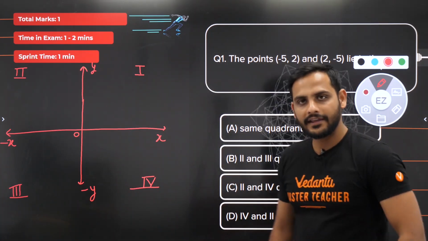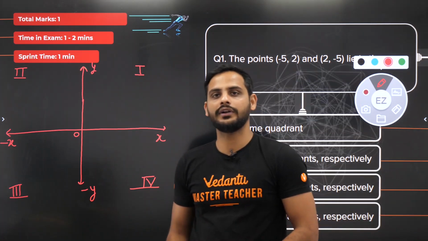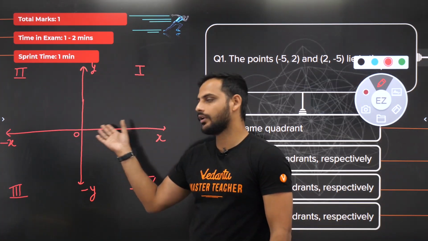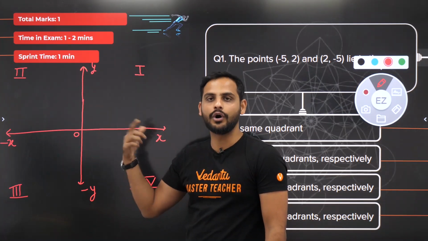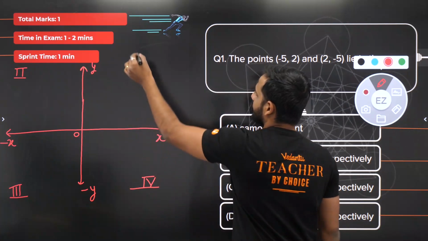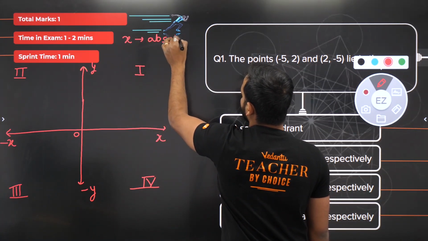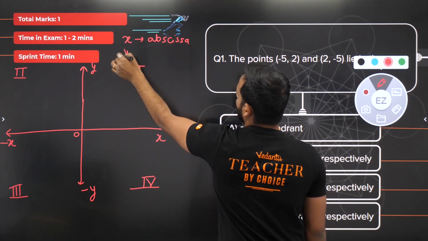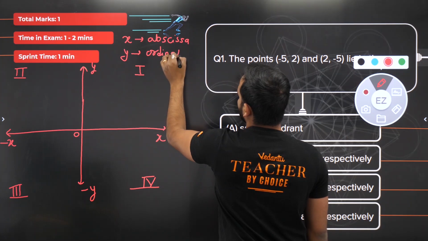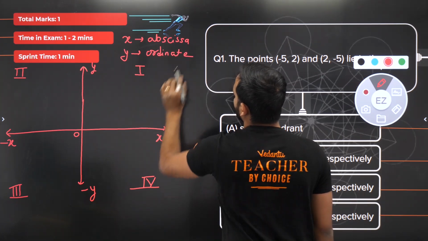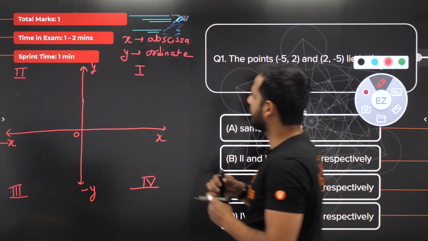Now, the x coordinates are also called abscissa, and the y coordinates are also called ordinate. These are the other names for the coordinates used here.